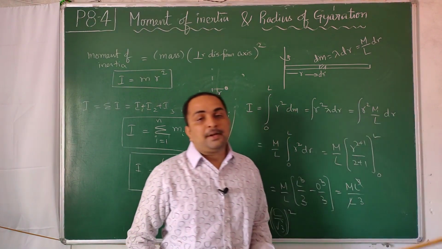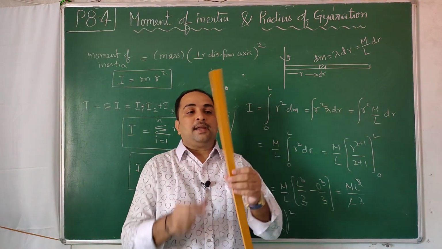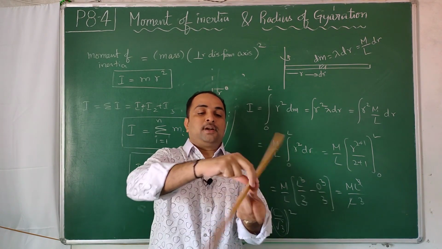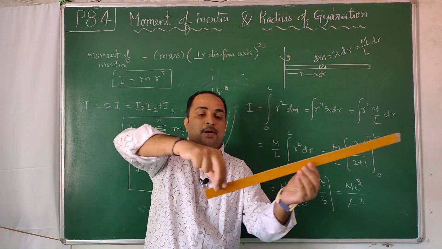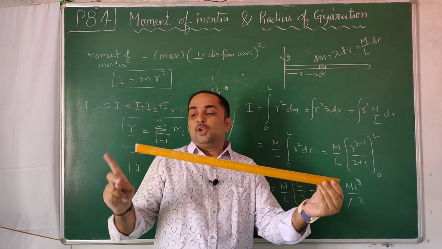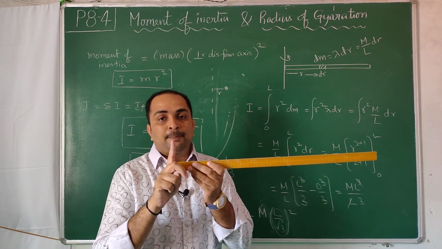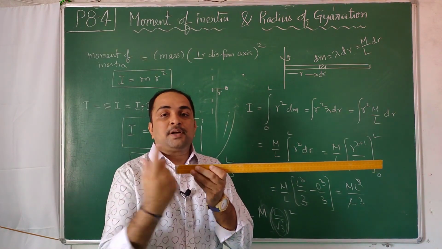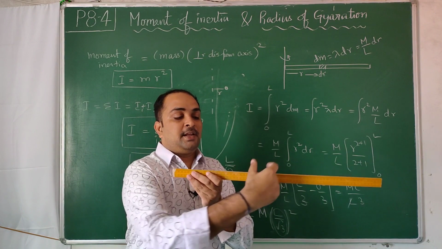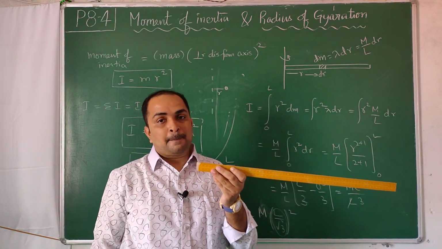Here comes a little troublesome part. Try to understand. This is the rod. I didn't rotate it like this. I didn't rotate it like this. Rather I am rotating it like this. I hope you understood. So about the edge axis, about the end axis when I am rotating, the overall mass is not situated at one particular distance. It is here, here, here, here, here. So mass is distributed throughout its length.